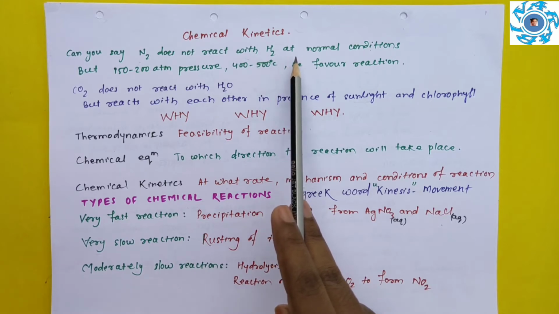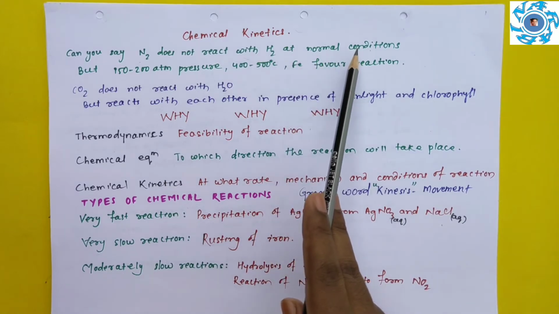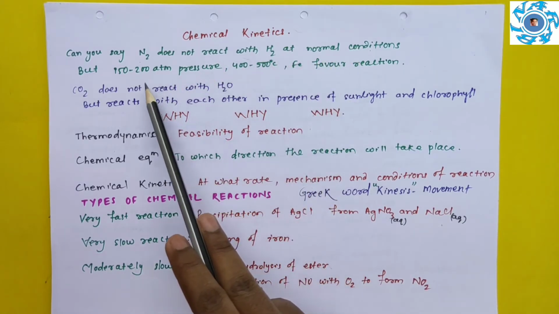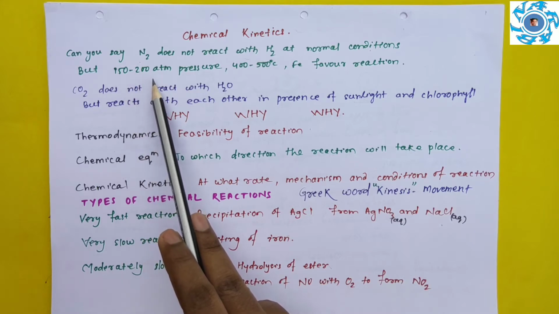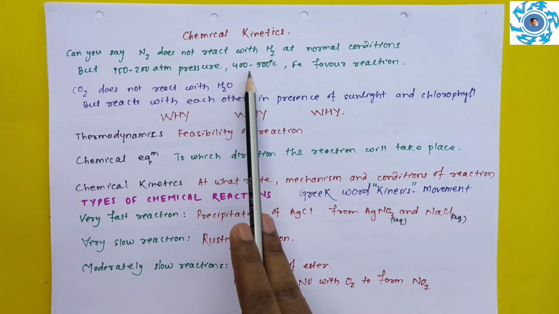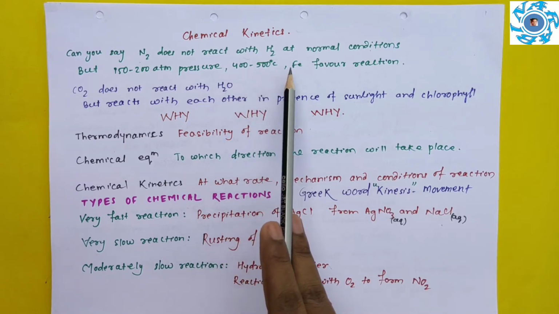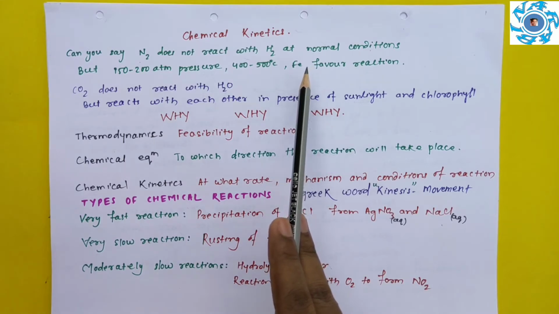But you will find in Haber's process nitrogen reacts with hydrogen when the pressure is around 150 to 200 atmospheric pressure, the temperature lies between 400 to 500 degrees Celsius, and in the presence of iron catalyst the reaction gets faster.